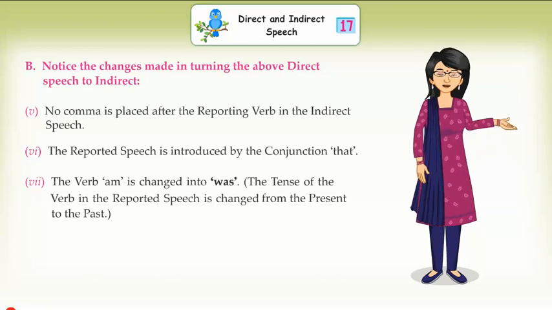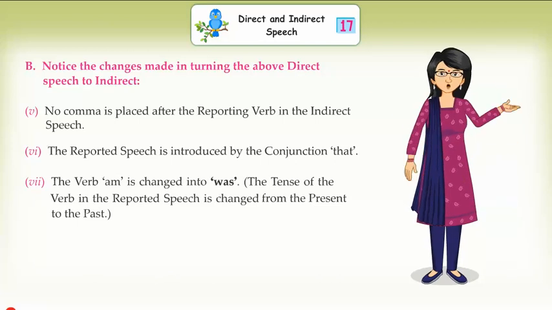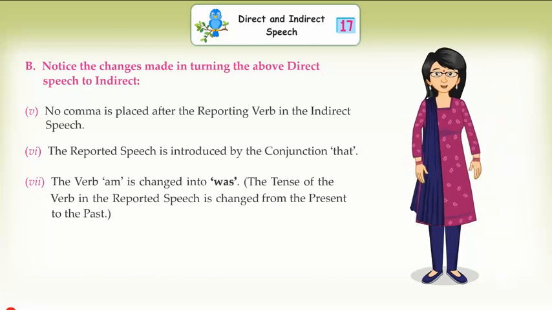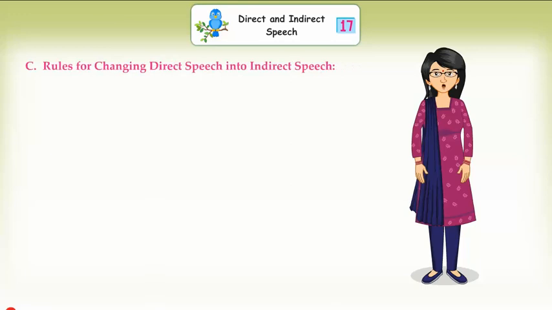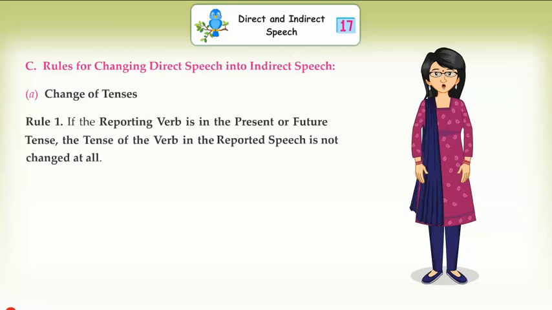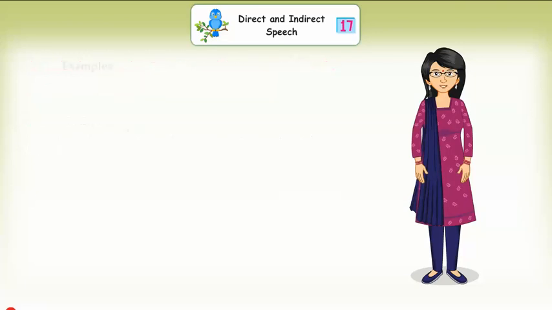7. The verb am is changed into was. The tense of the verb in the reported speech is changed from the present to the past. 8. The adverb now is changed to then. C. Rules for changing direct speech into indirect speech. A. Change of tenses. Rule 1. If the reporting verb is in the present or future tense, the tense of the verb in the reported speech is not changed at all.